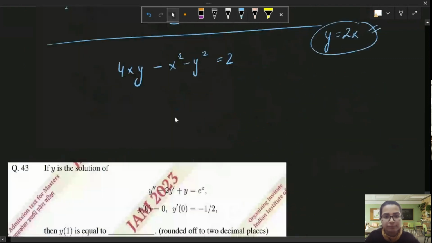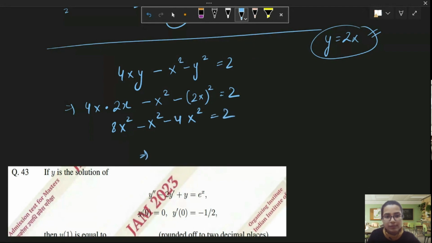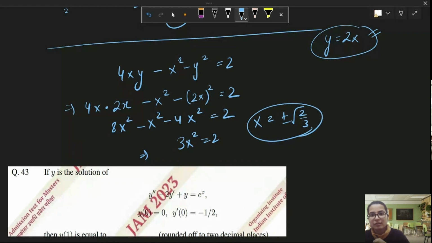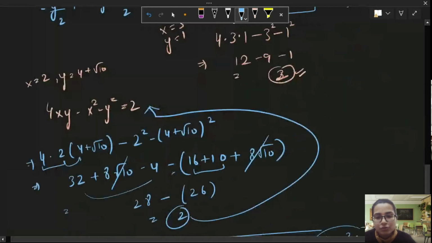Okay, let's do it. 4x into 2x, minus x square, minus 2x whole square is equal to 2. This will be 8x square minus x square minus 4x square equal to 2. This will be 7 minus 4, 3x square equals 2. So x equals plus minus root 2 by 3 is a point where you will face the problem. Root 2 by 3. Yes.